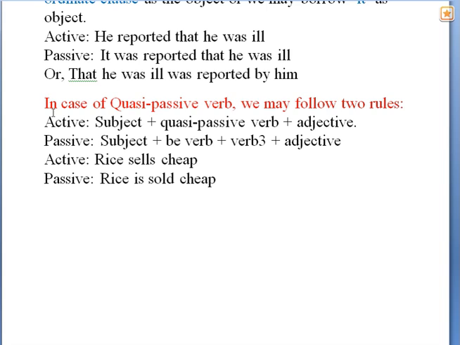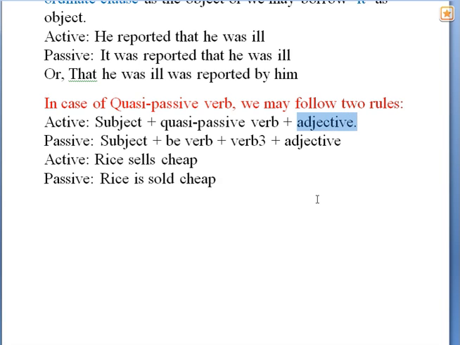Then there is quasi-passive verb. The verbs are in the active form, but the sentence appears somewhat like passive. There is no active doer of the verb in the sentence. That is why it is called quasi-passive. And another thing you will have to notice is that after a quasi-passive verb you will find an adjective, not object.